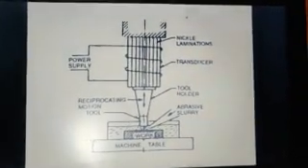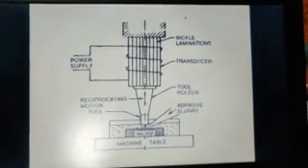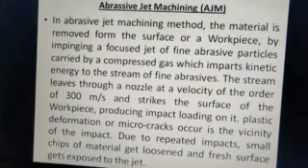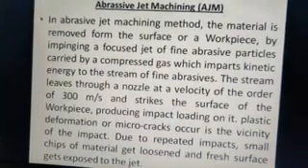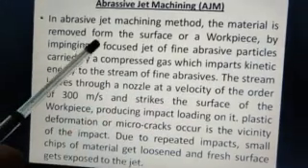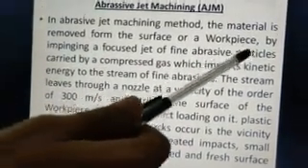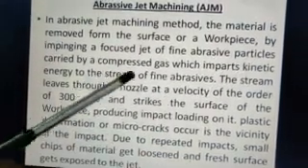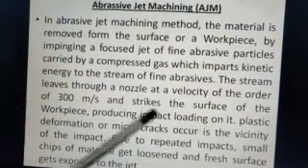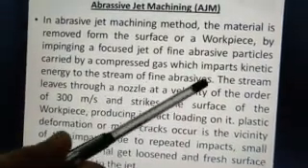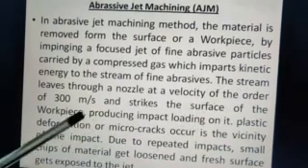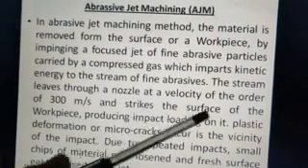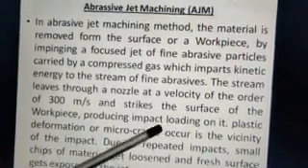Next we move on to abrasive jet machining, or AJM, where we use a jet of abrasive material. In abrasive jet machining, material is removed from the surface of a workpiece by impinging a focused jet of fine abrasive particles carried by a compressed gas, which imparts kinetic energy to the stream of fine abrasives. The stream leaves through a nozzle at a velocity of the order of 300 meters per second and strikes the surface of the workpiece, producing impact loading on it.